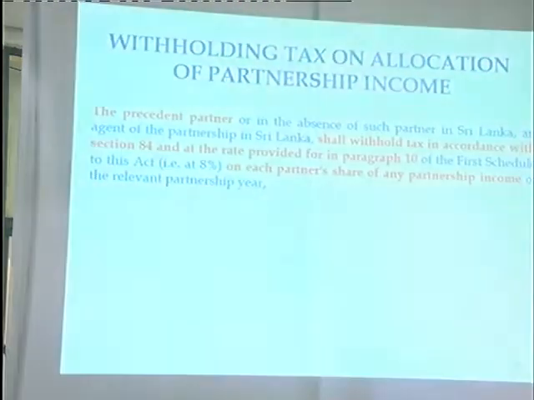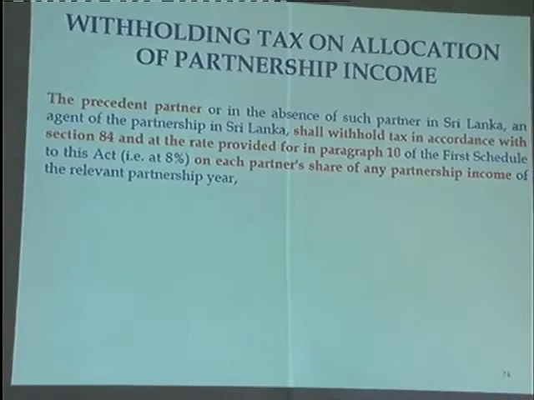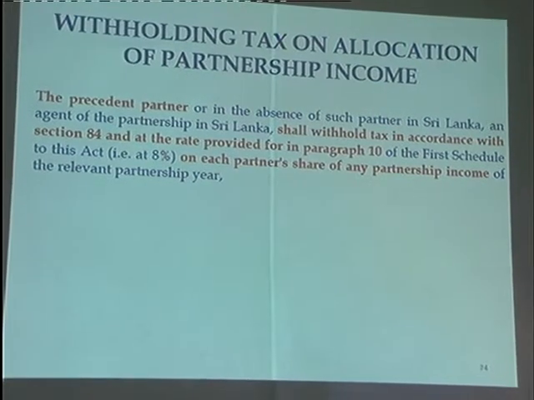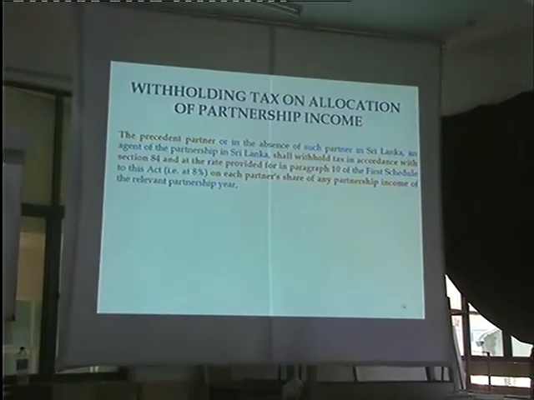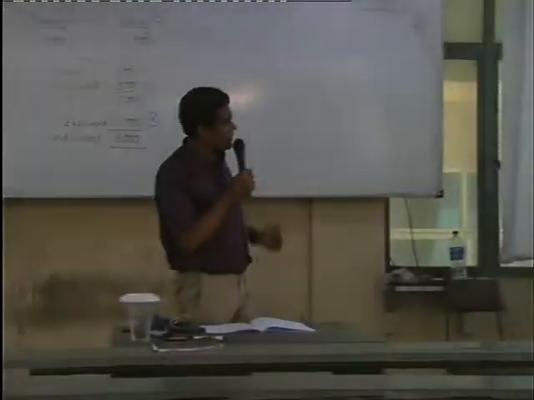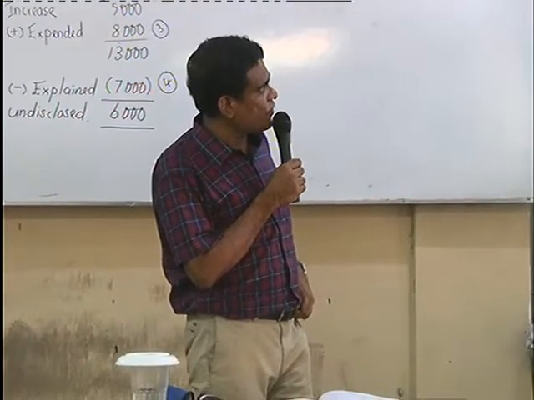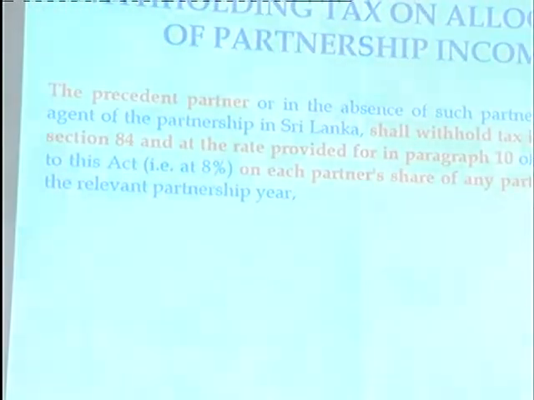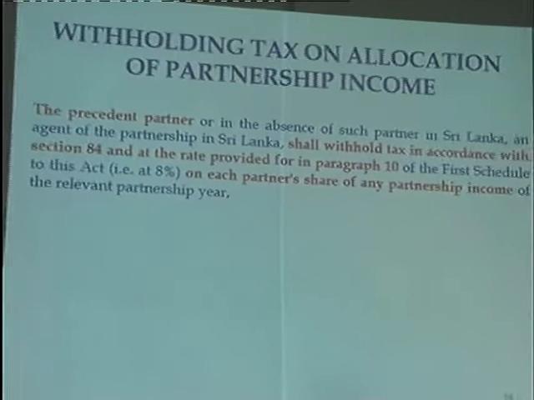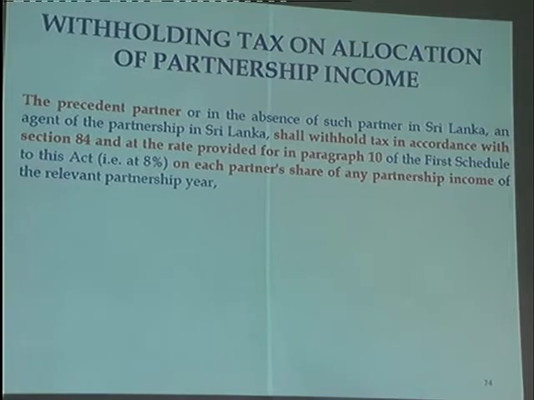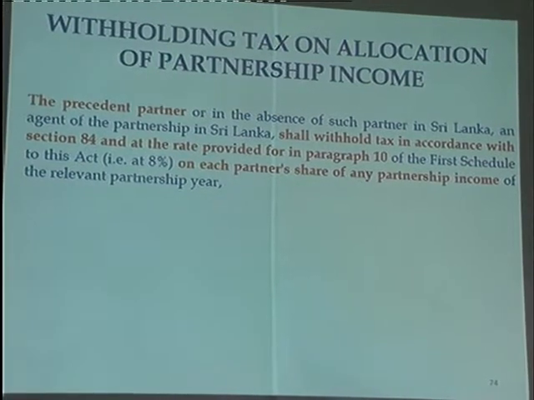The precedent partner, or in the absence of such a partner in Sri Lanka, an agent of the partnership in Sri Lanka. Mainly the precedent partner. The definition is given for precedent partner under the interpretation section, I believe. Oh, yes, under the interpretation section. The precedent partner shall withhold tax in accordance with section 84 at the rate of 8% in paragraph 10 of the first schedule on each partner's share of any partnership income of the relevant partnership. If you are going to allocate 1 million, you deduct 8% tax on that and remit to the Department of Inland Revenue, right?